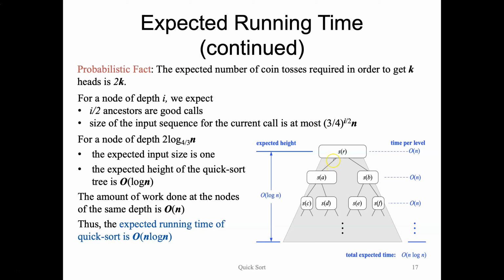So here, we're going to use the same kind of visualization that we did for merge sort, except here we're looking at the execution of quicksort. So this is one recursive call to quicksort, and we've got the list L and the list G. Note that they might be different sizes now. And we're going to count up how long it takes for quicksort to execute by considering how much time we spend at each level of these recursive calls, and then how many levels of recursive calls we have.